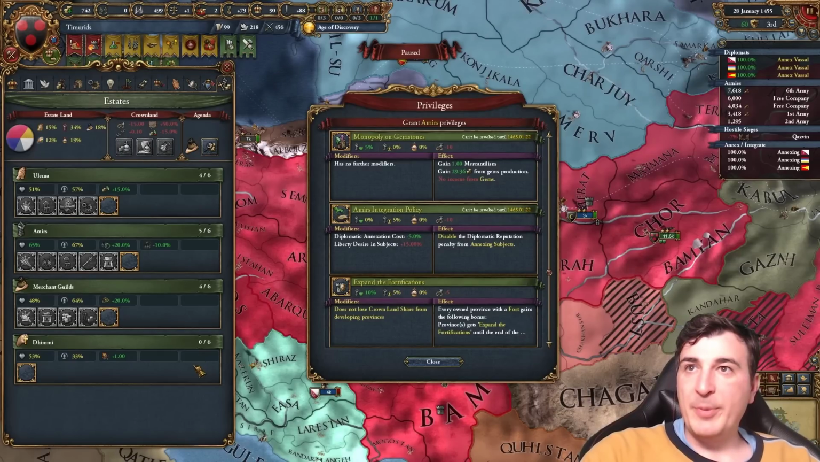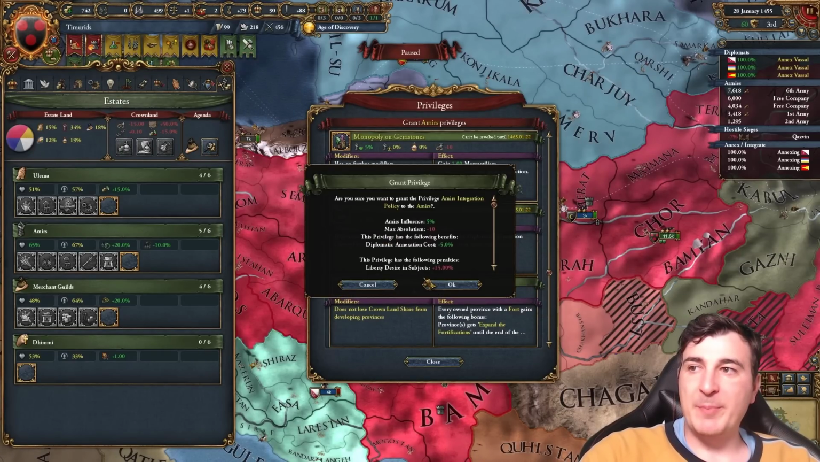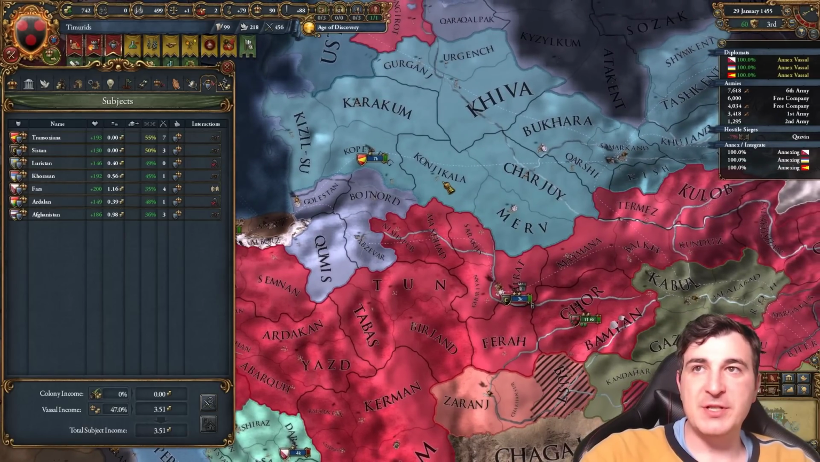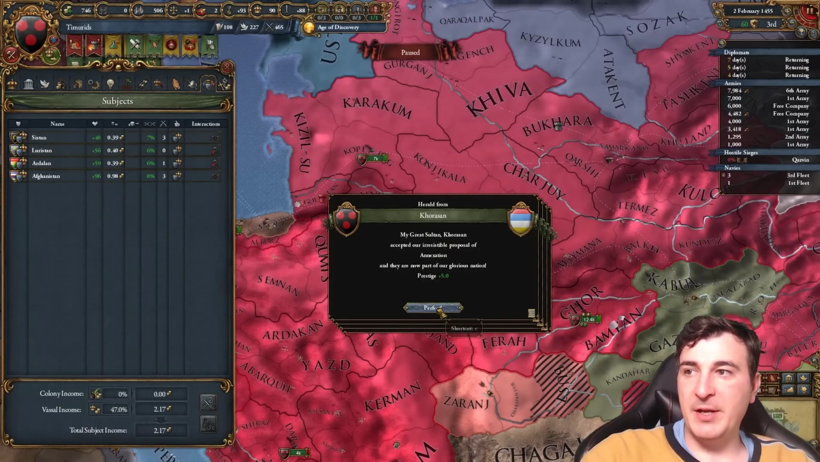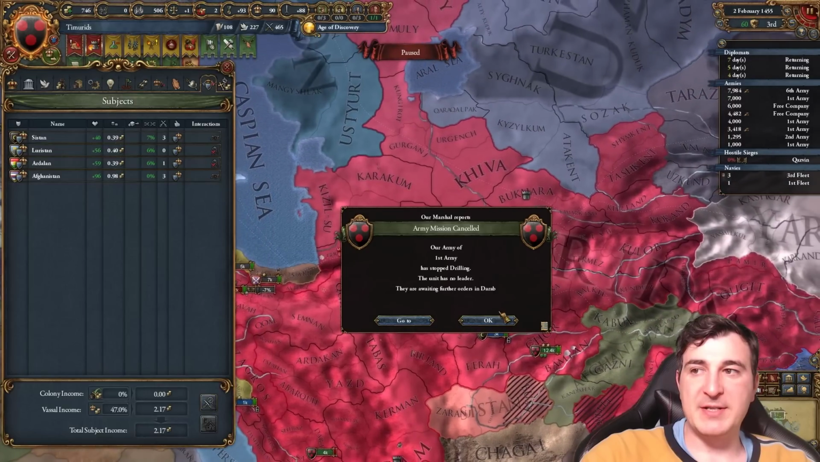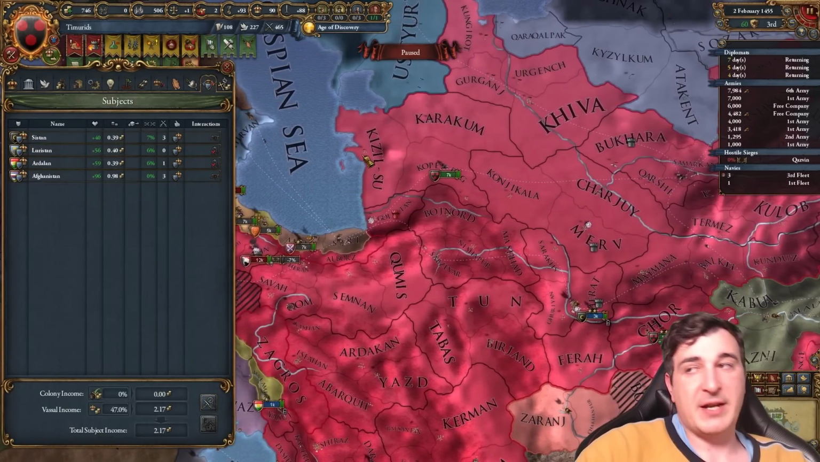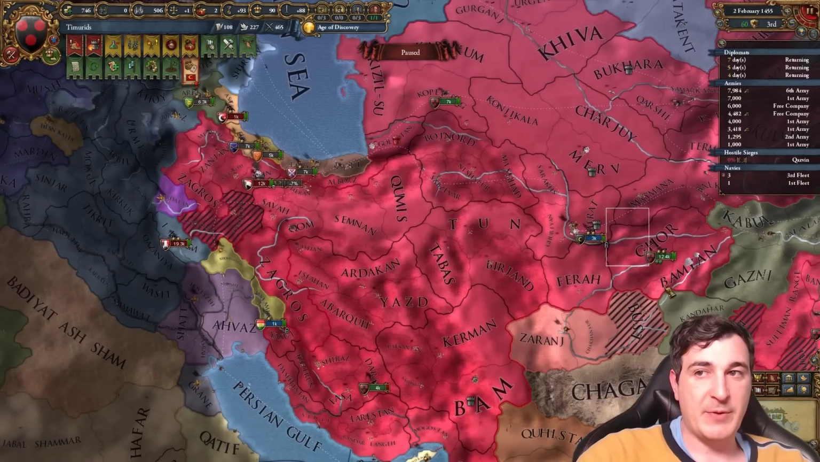Yeah, let's do that. Now, because we don't want the -3 Diplo Rep debuff, we're going to give the Amir's integration policy, which is going to make a couple of these nations disloyal, but despite being over the Liberty Desire, they will still be integrated because we have cores on all their provinces, and essentially we've got a 100% integration process on them.